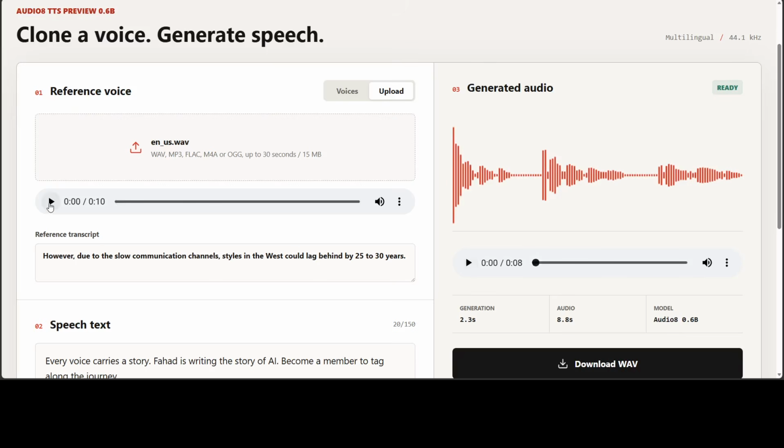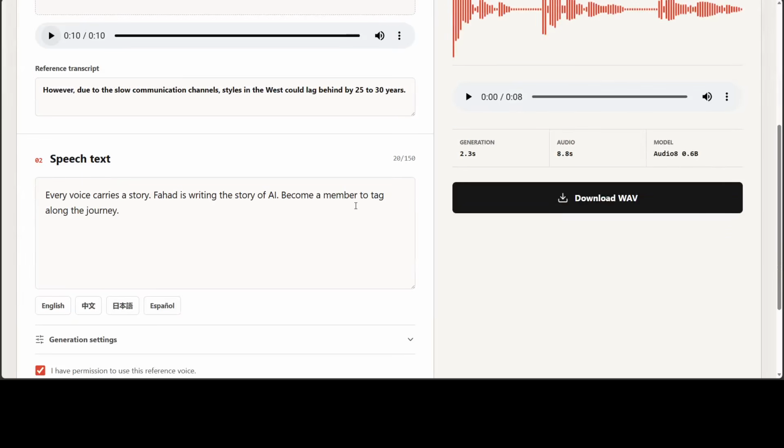This is a bit low. However, due to the slow communication channels, styles in the West could lag behind by 25 to 30 years.